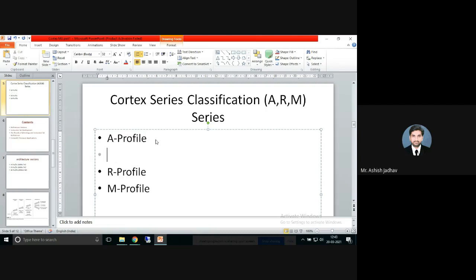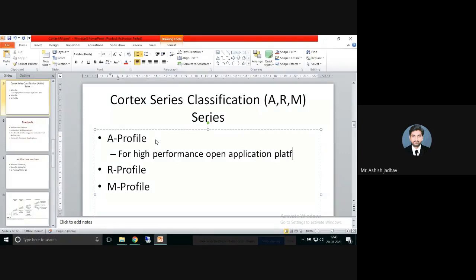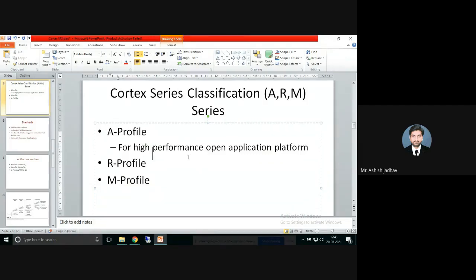First one is A profile, and what I said about A profile is it is designed for high performance open application platform. So this is the significance of A profile. So whenever high performance is required or open application is there, we will prefer A profile microprocessors.